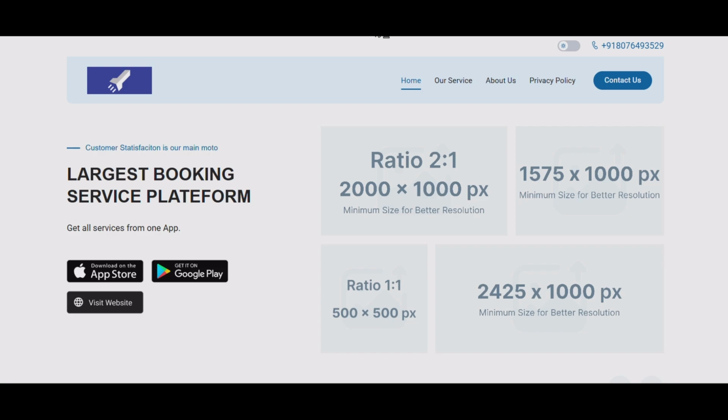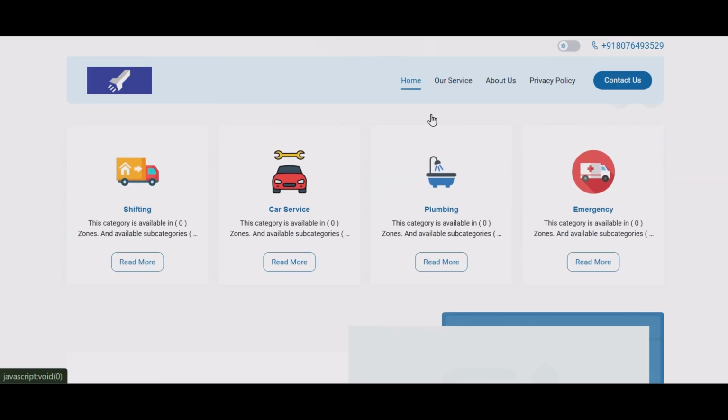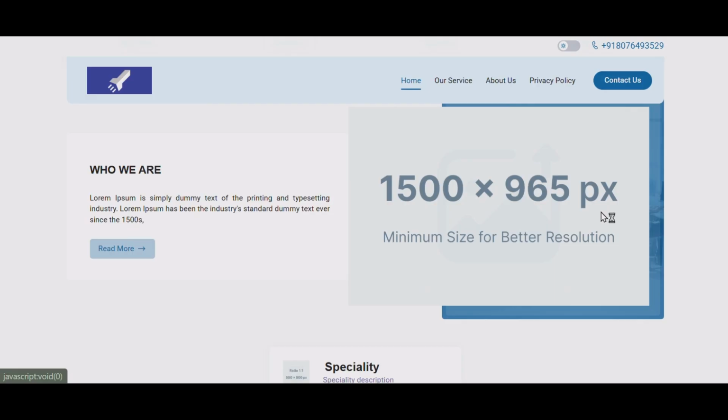To Urban Clap's landing page. Here we have filled it with placeholder images. Here you can enter your own images. Then we have our services, what kind of services Urban Clap provides, for example, shifting, car services, plumbing, emergency, etc.